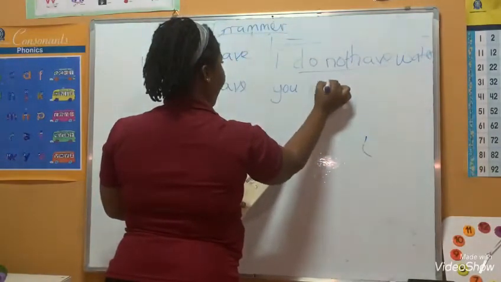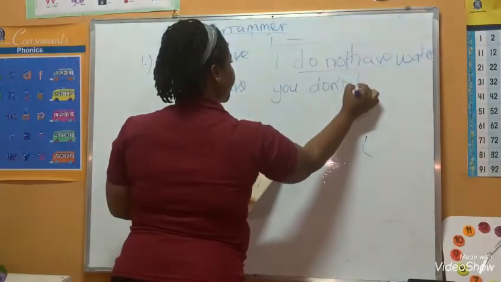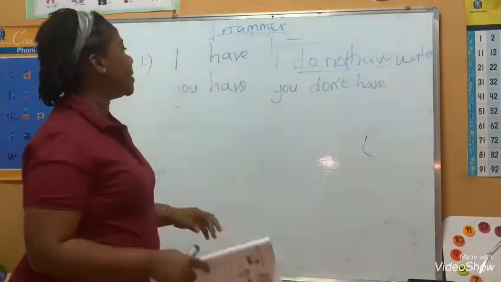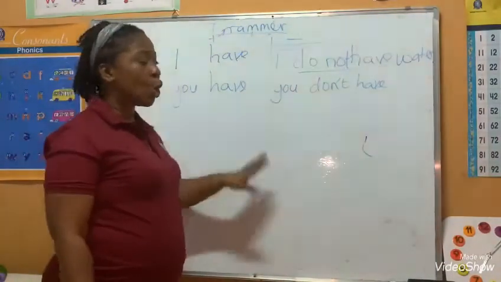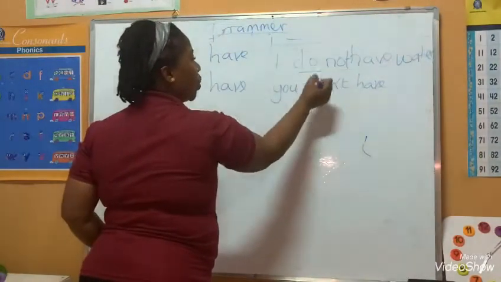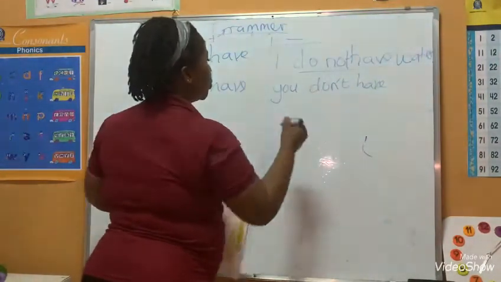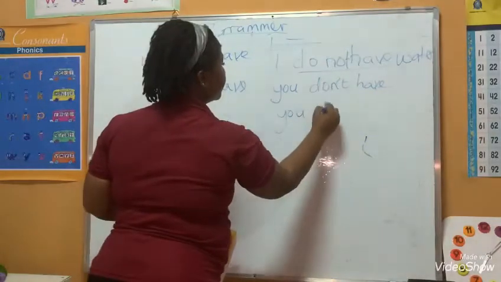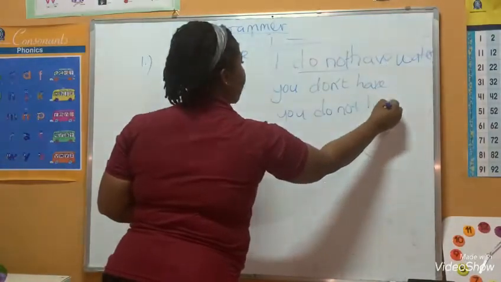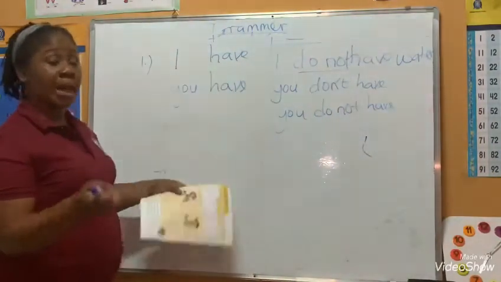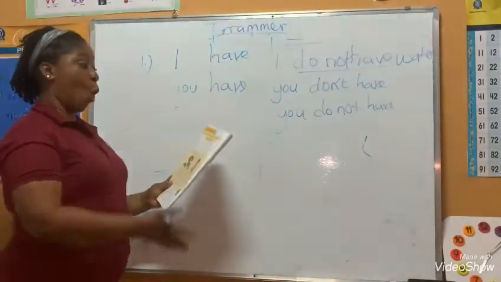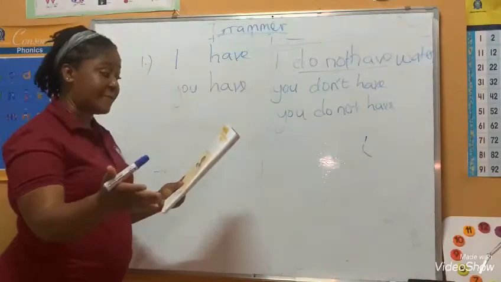You don't have. So you can say you don't have, or you do not have. Please look inside your book. When you look on the board, look back into your book. So it's you don't have, or you do not have.